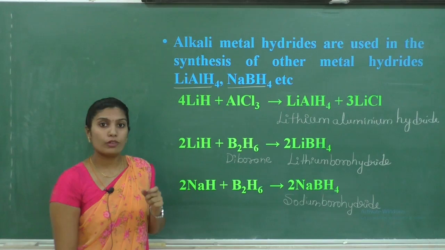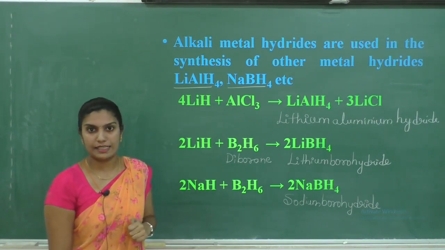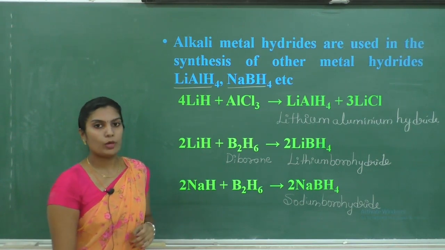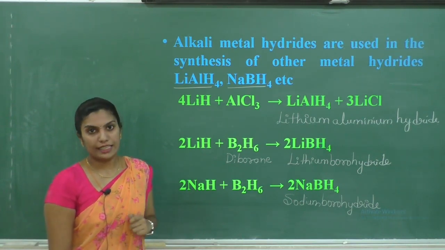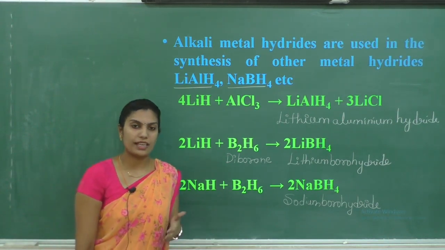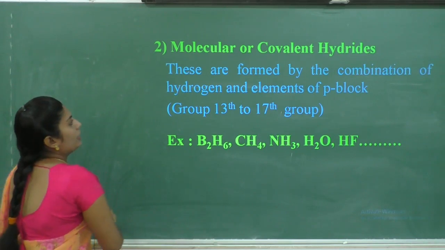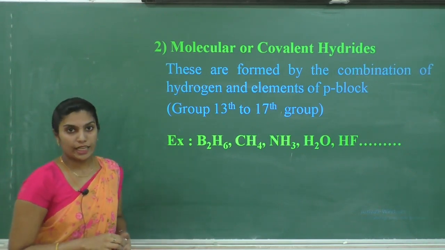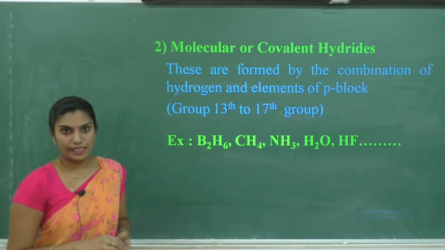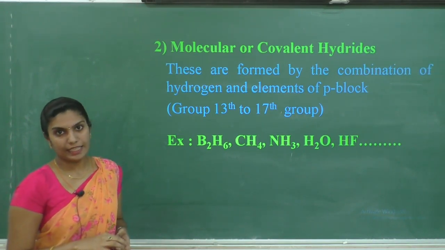It is one of the uses of these ionic hydrides. Cleared? This is about the ionic hydrides. Ionic hydrides are formed when hydrogen reacts with S block elements. Next, the second type of hydrides is molecular or covalent hydrides.